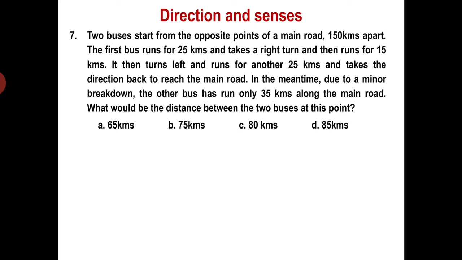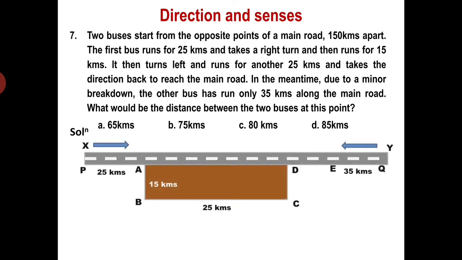That means we have a road of 150 kilometers. One end we have a bus X, another end we have the bus Y. Both start at the same time. But what does bus X do? The bus X does all these things. It moves 25 kilometers.